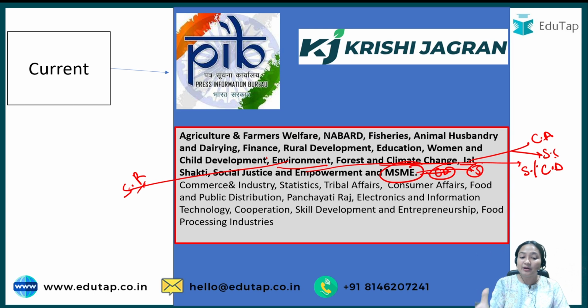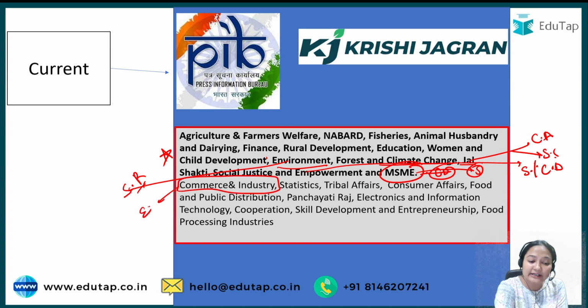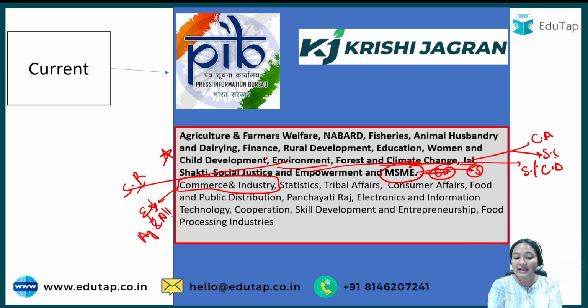Now, sometimes these are of utmost importance. Apart from these, there are a few ministries of which you will have to do a selective part. If I talk about the Ministry of Commerce and Industry, here you will have to do the export-related data that is released pertaining to agriculture and the allied sector. Then there is Statistics. Whenever you are visiting the Ministry of Statistics, first of all you will have to see the statistics related to agriculture, if they are out.